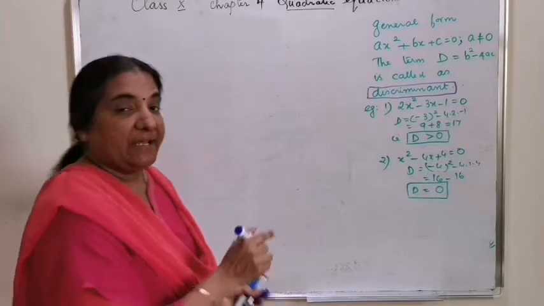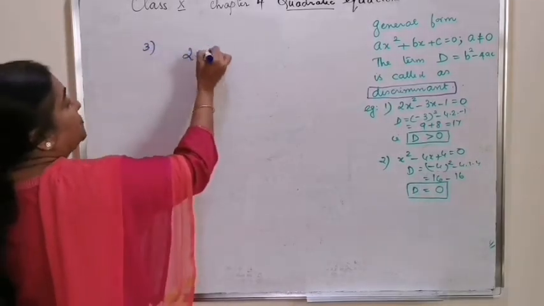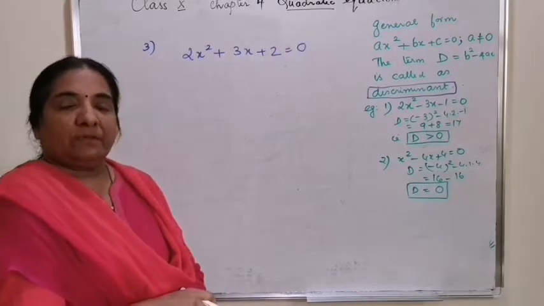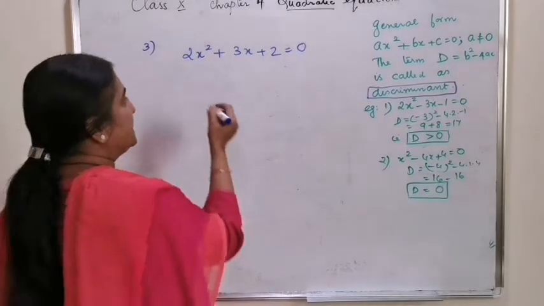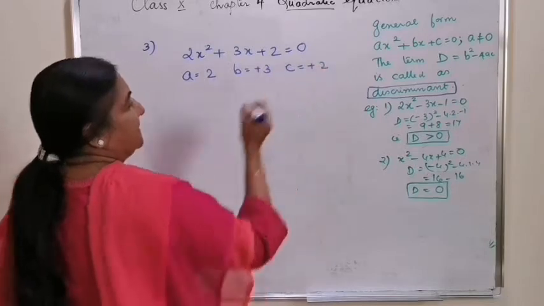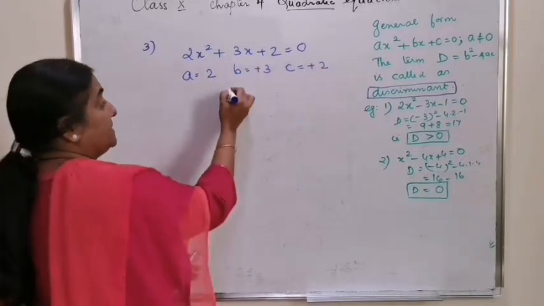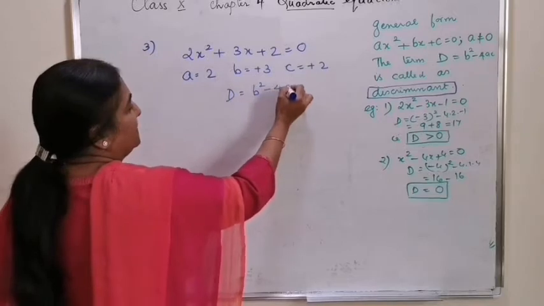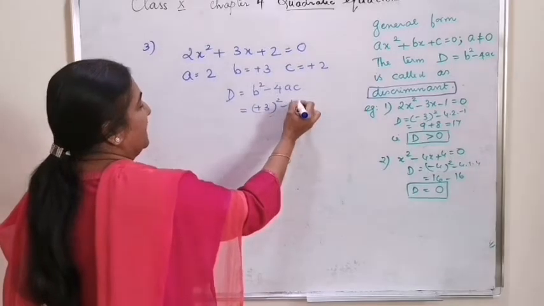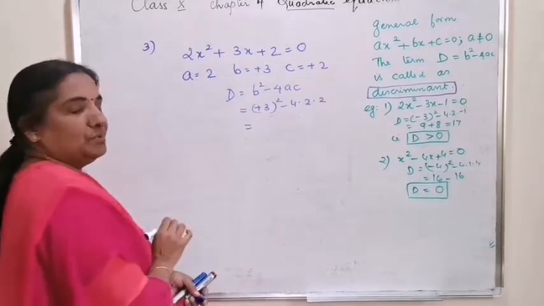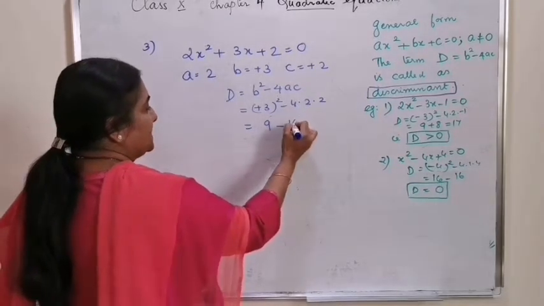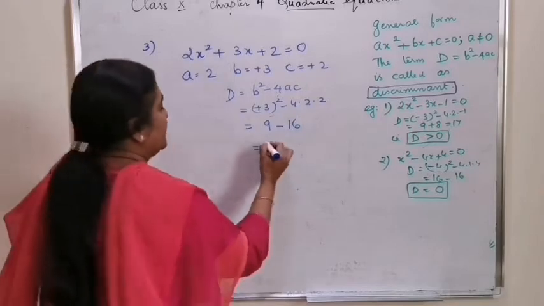Take a quadratic equation as 2x square plus 3x plus 2 equal to 0. Here, by comparison, you can understand the value of a as 2, b as plus 3 and c as plus 2. The discriminant d will be b square minus 4ac, which will be positive 3 the whole square minus 4 into 2, which is equal to 9 minus 4 2s are 8, 8 2s are 16, which comes as minus